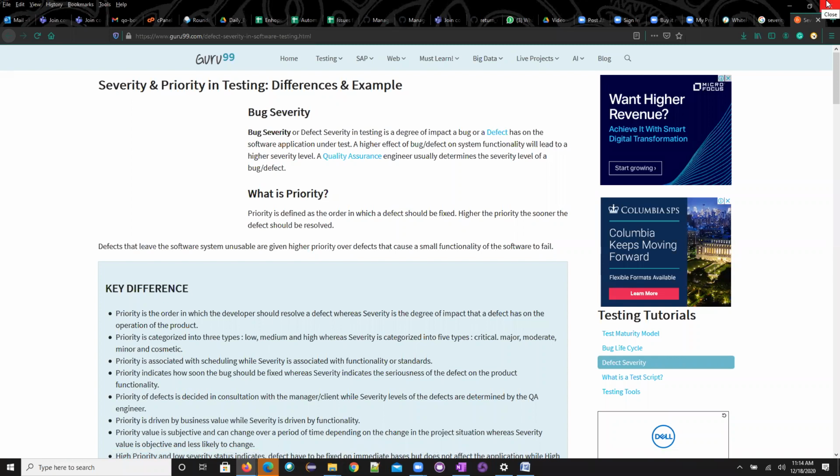But majorly, when we look at a particular test case, a priority would be defined. What is the importance of a priority? If you want to do the estimations of particular test cases, without having the priority, you can't do the estimations. So what do we mean by priority in test cases? We can take the same thing: high, medium, low.